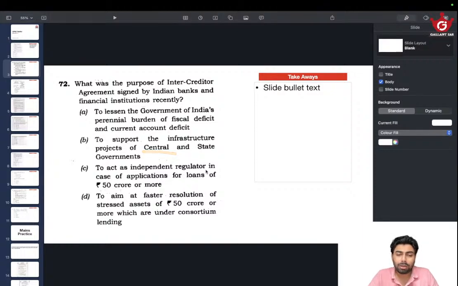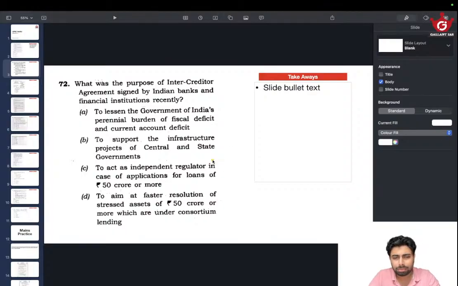To act as independent regulators in case of applications for loans of 50 crore or more. Okay, 50 crore is mentioned. And to aim at faster resolution of stressed assets of 50 crore or more which are under consortium lending. Again, 50 crore is mentioned twice, meaning most likely one of these statements is right. There is one statement that is right, and they have framed another statement that seems like the first one by adding the 50 crore, so as to slightly make it harder for the aspirant.